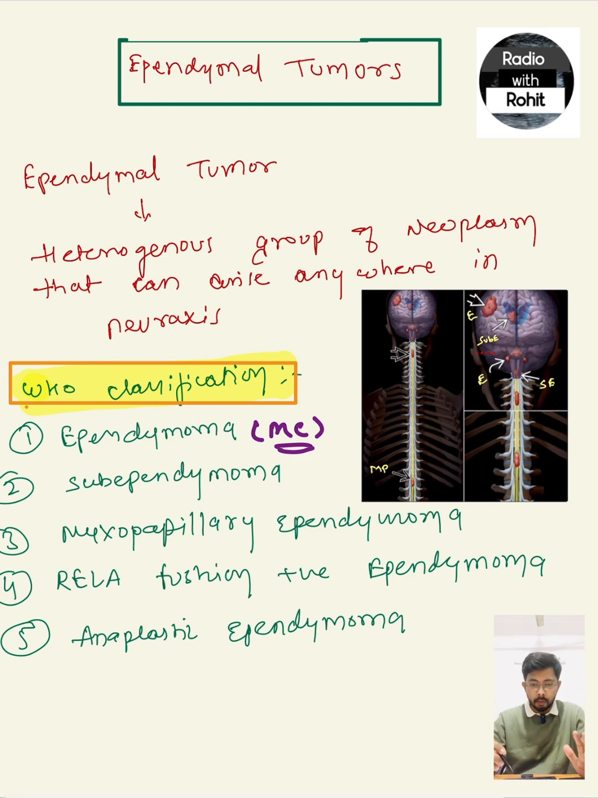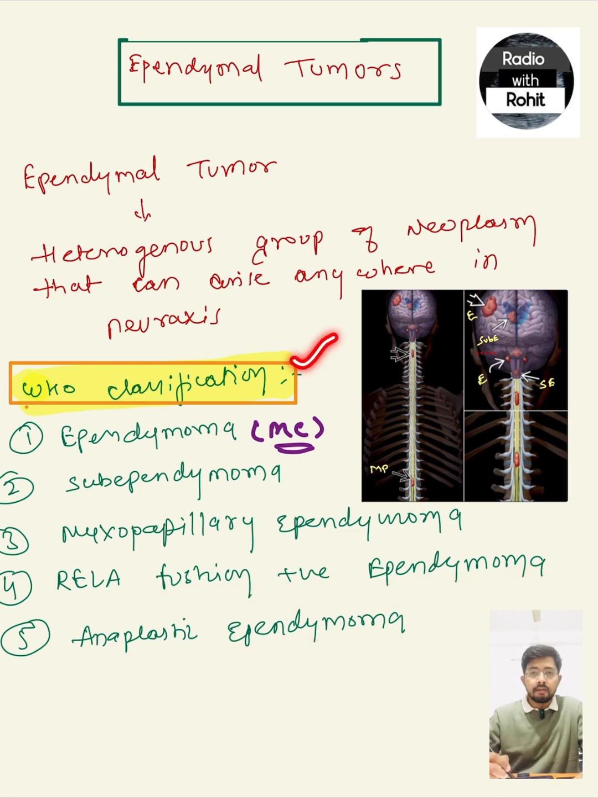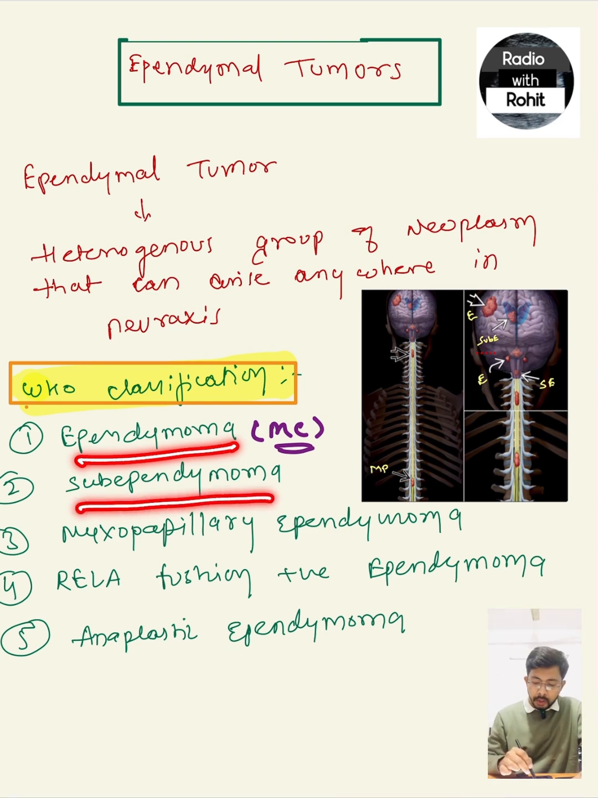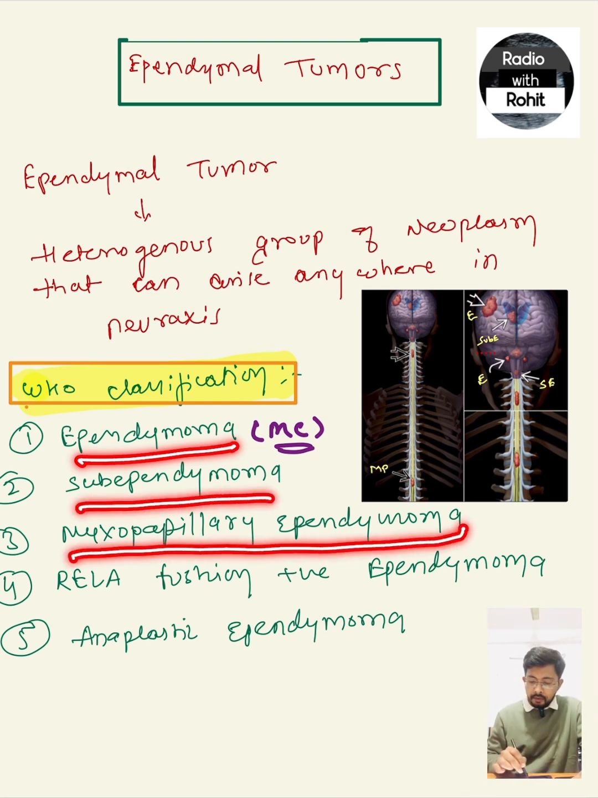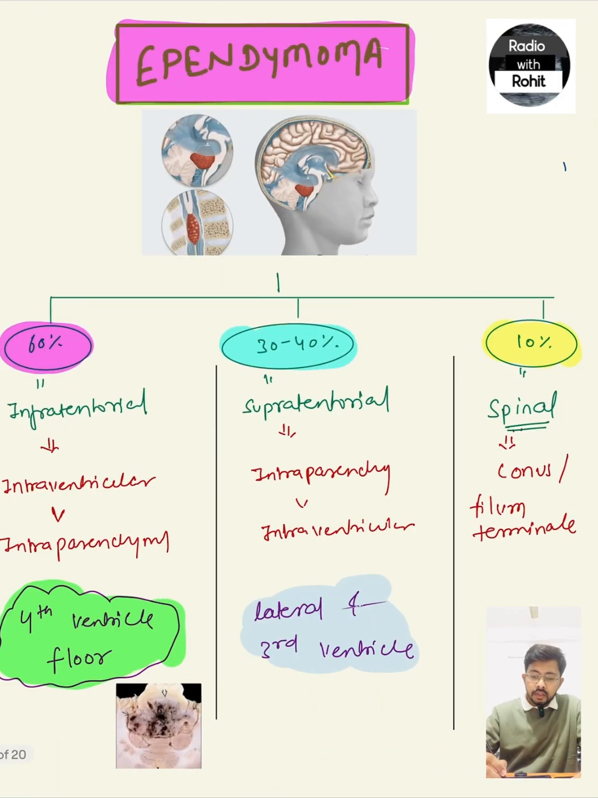WHO has classified the ependymal tumor under five entities. Most common is ependymoma. Second most common is subependymoma. Then myxopapillary ependymoma, RELA fusion positive ependymoma, and anaplastic ependymoma. First of all, we will discuss the most important ependymal tumor, that is ependymoma.